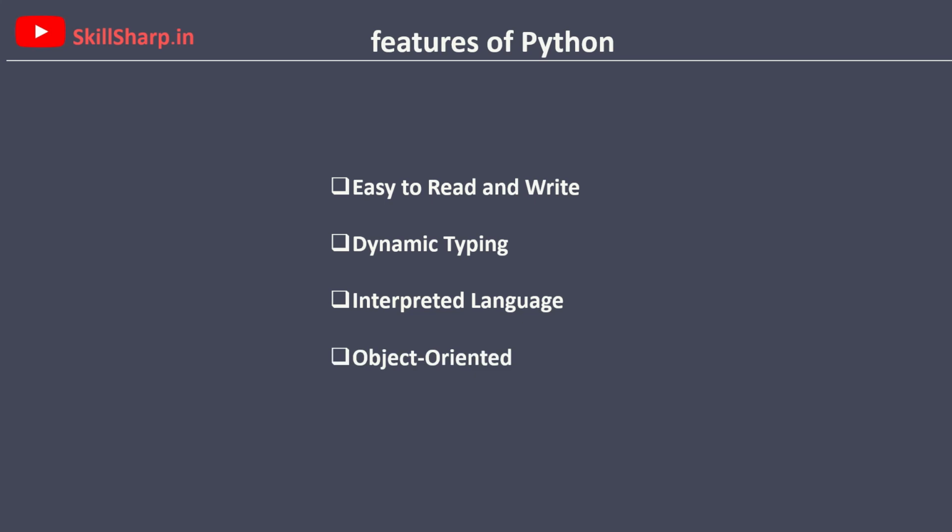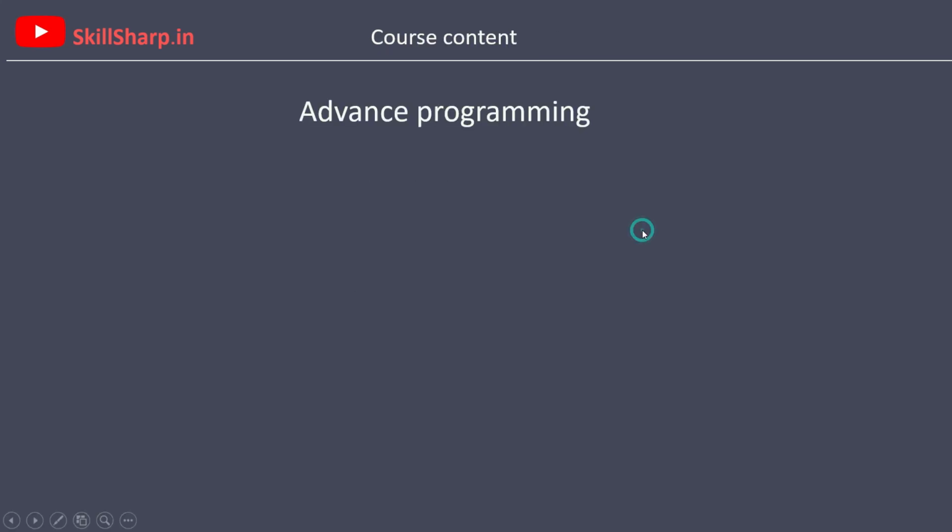Another feature of Python is that it is an object-oriented language, and it is also a high-level language, so we need not do basic stuff for handling memory and other things. So these are the features of the Python programming language. In the next lecture, we will see how Python works, how it is an interpreted language, etc. We will see an example as well.